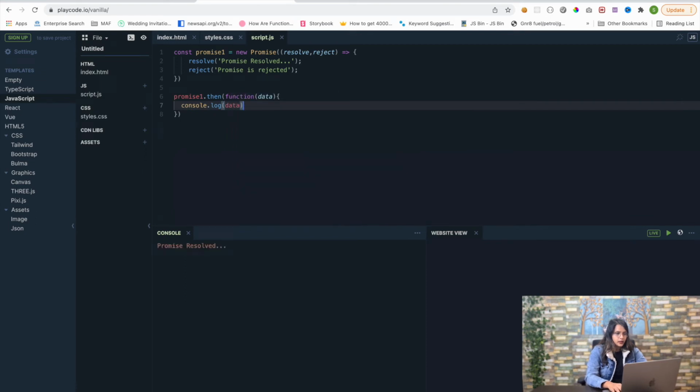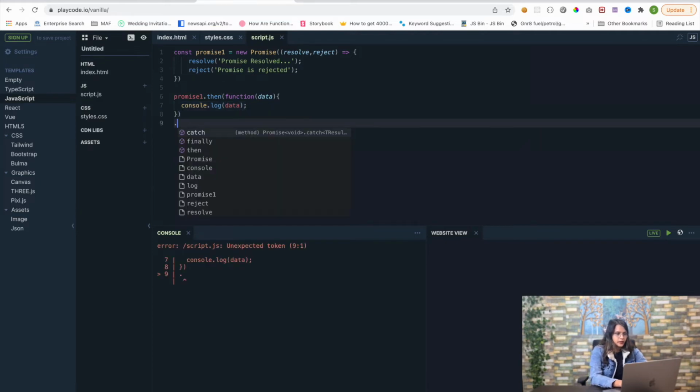Now what happened is this promise has a resolve which is going to provide us what we get after the promise is resolved, and by default after promise1.then, it is going to take the data from this resolve, which is going to be passed as an argument in this callback function, and we can just directly use it. So this is the simplest form of promise that we can create, right?